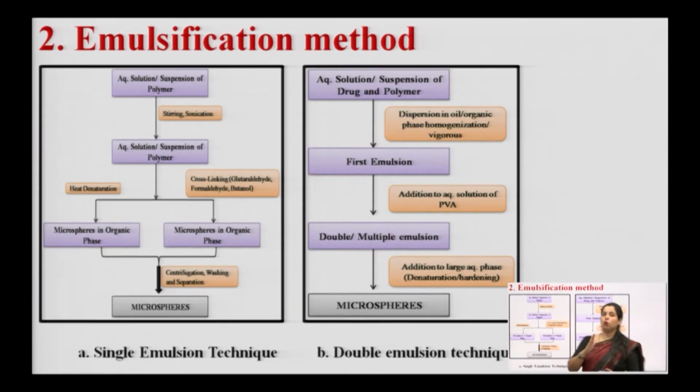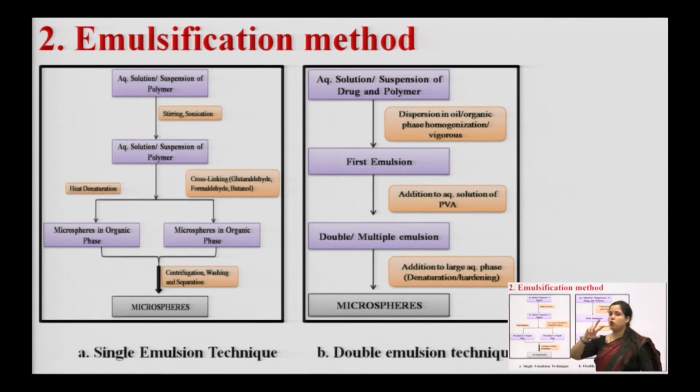Basically, you should know what an emulsion is. An emulsion is a system of two immiscible liquid phases which can be emulsified using an emulsifying agent. Now, in the double emulsion technique, we have an aqueous solution or suspension of drug and polymer, and the dispersion in oil, organic phase, with vigorous homogenization.